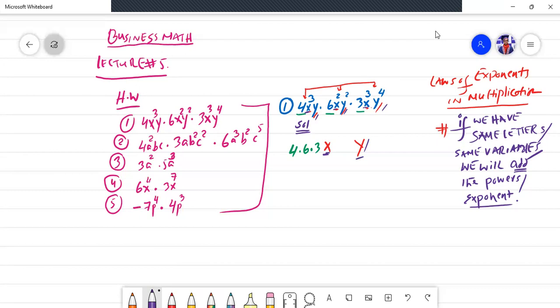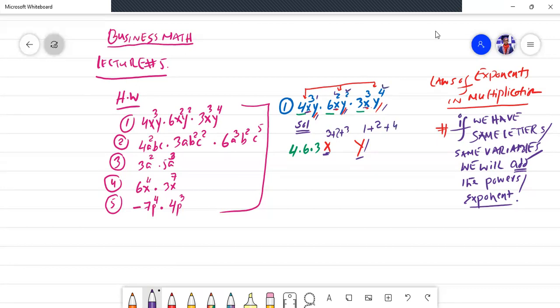Okay, now do it. X raised to power 3 plus, here this is 1, 2 plus 3. Now I will add the powers of y. Here if you observe, there is no number shown here. It means that it is understood that there is a power and that power is a 1. Therefore we will write 1 plus 2, this is a 2, and plus 4, and this is a power 4.